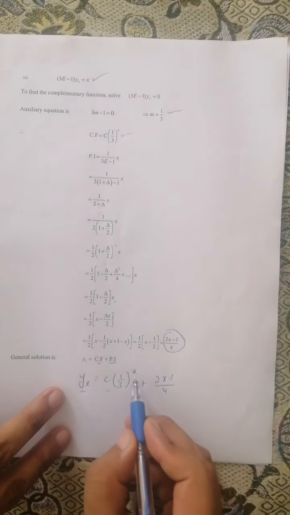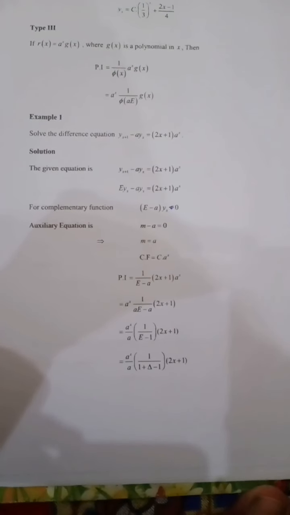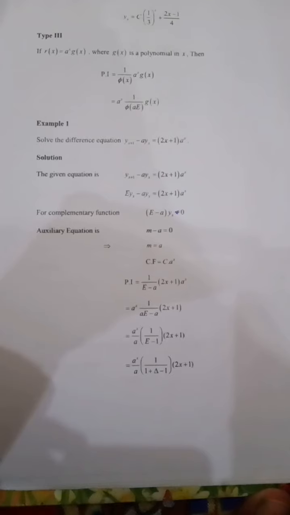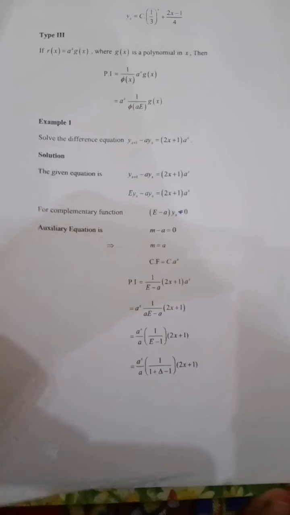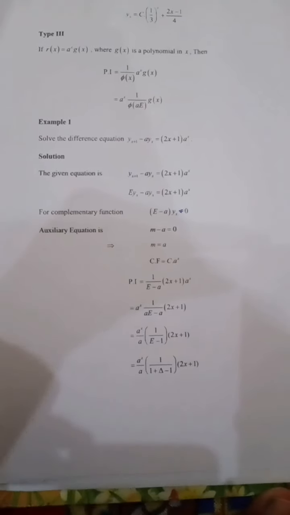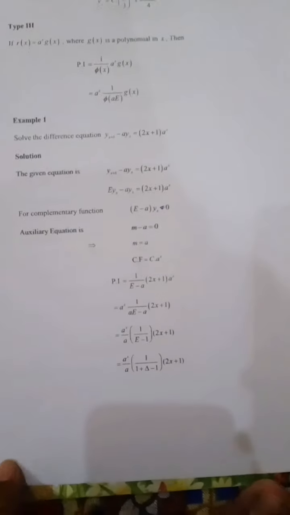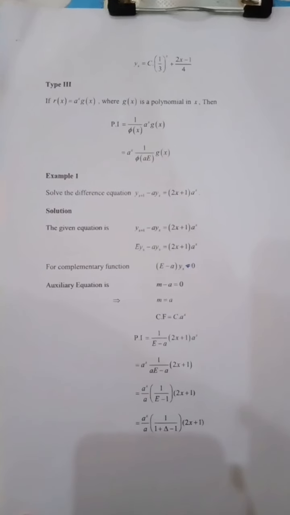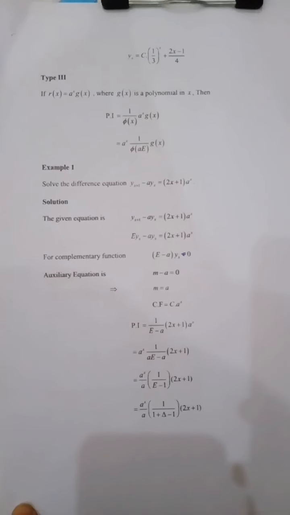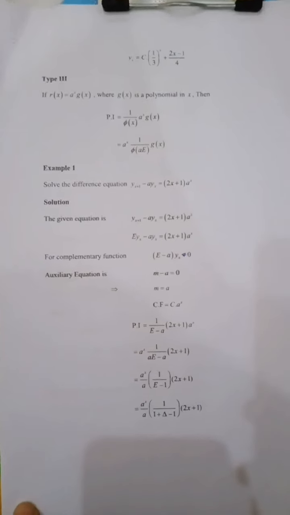To solve the non-homogeneous linear difference equation with constant coefficients, there are two parts: one is the complementary function and the other is the particular integral. When we add the complementary function and the particular integral, we get the general solution of the non-homogeneous linear difference equation. There are five types of particular integrals. The first two parts are presented by a group member, Roman Shahab, and the third, fourth and fifth parts I am going to present.